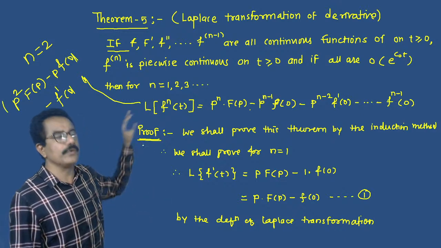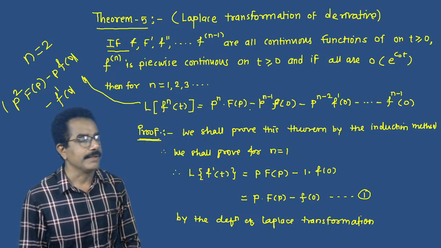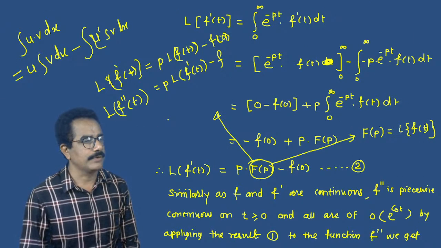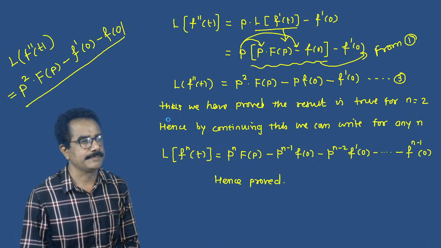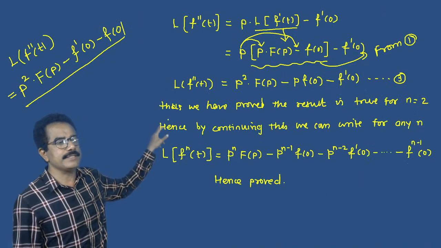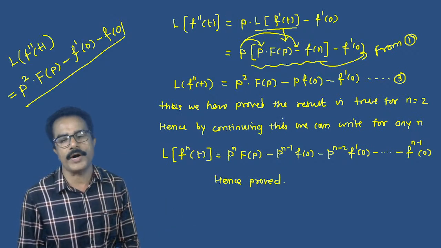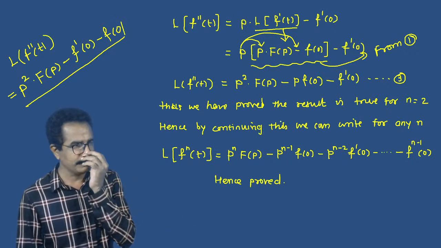So this is true for n is equals to 2. Hence, the theorem is true for n is equals to 2.